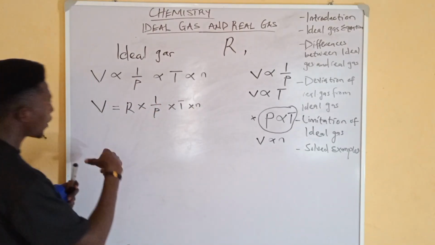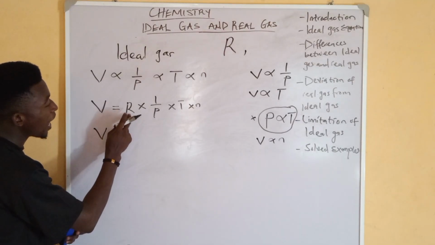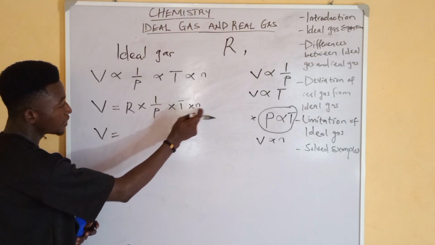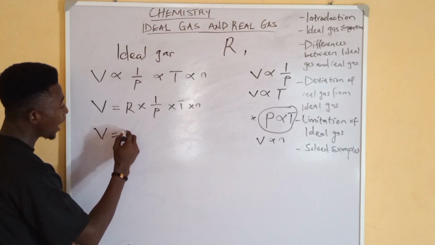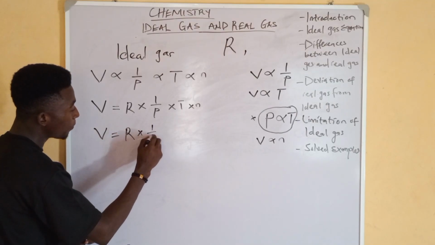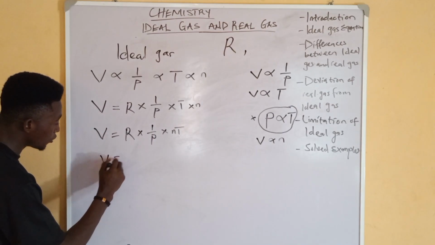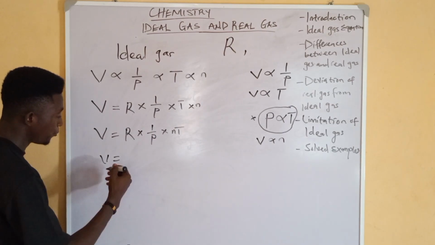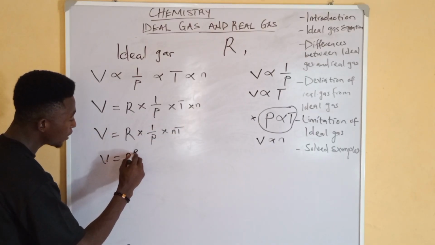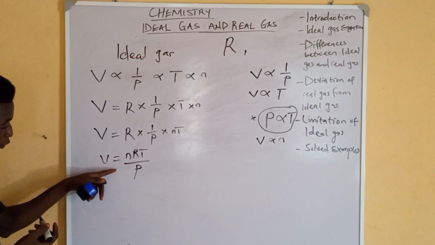So if we add everything together, we have R times 1 over P times N T. I'm taking it step by step so that you follow it well. So we have N R T over P.